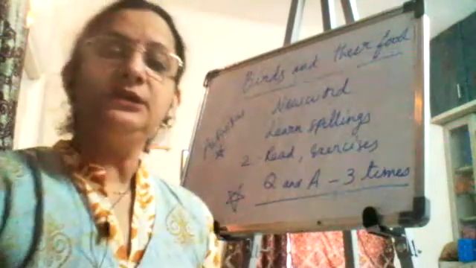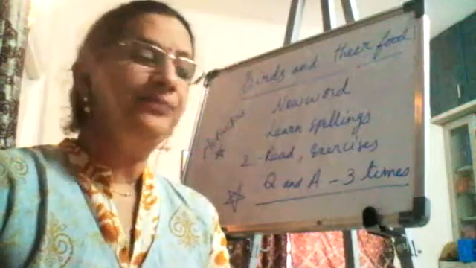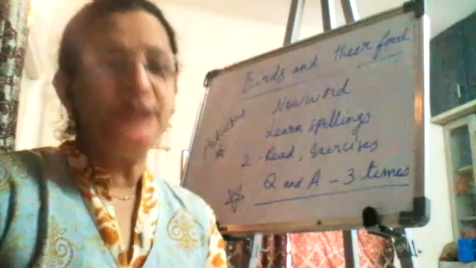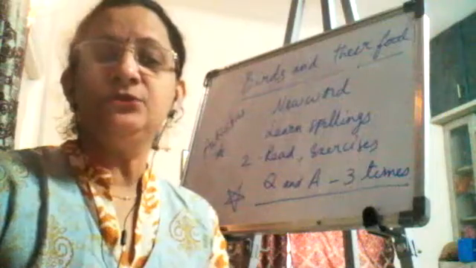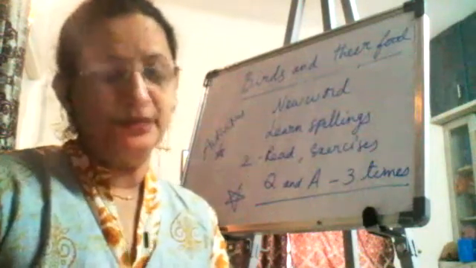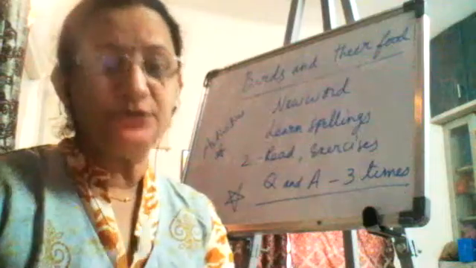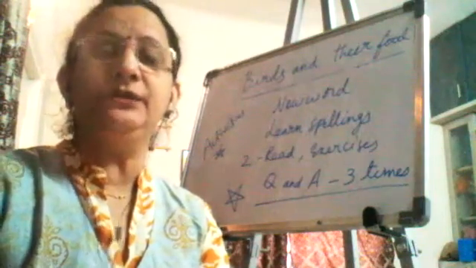So that's all for this lesson, the different kinds of birds. We learned about the beaks, the wings, and the food habits of the birds. Various things we learned in this lesson. All the new words are very important, and all the activities and question answers are very important. Read them thoroughly and learn them.